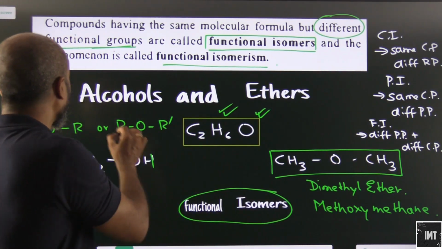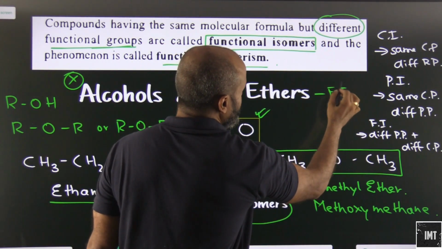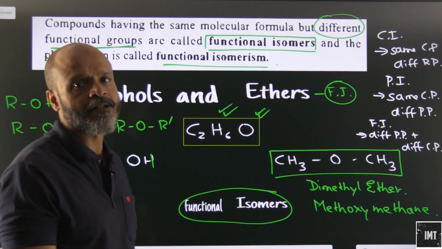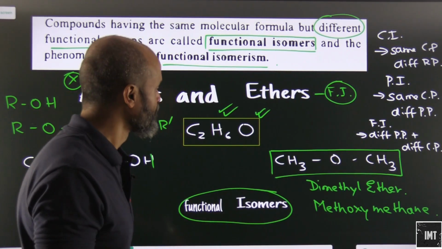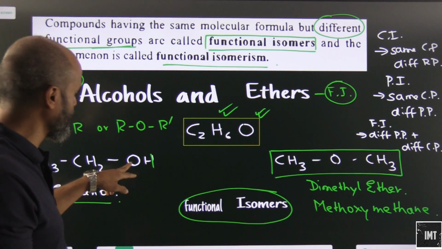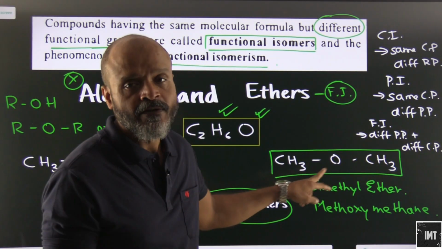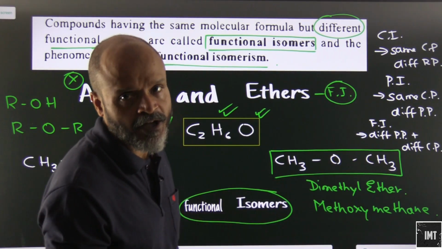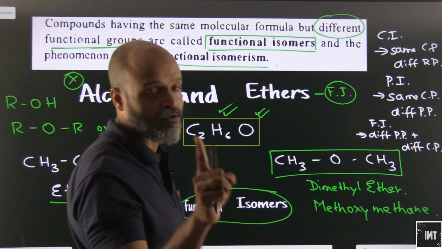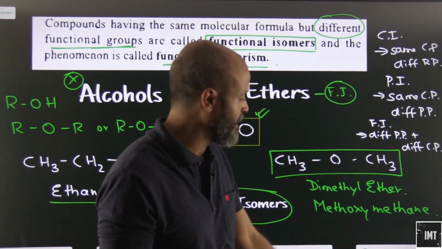So alcohols and ethers have the potential of displaying functional isomerism. Here the O is in combination with H, so it becomes an alcohol. Here the O is in combination with two alkyl groups, and so it becomes an ether. Here again we have to remember the physical properties and the chemical properties both will differ.